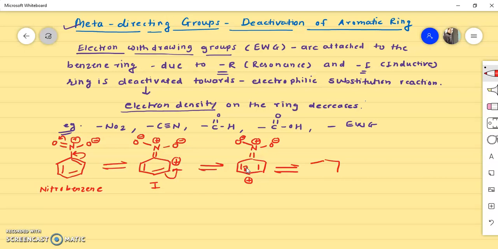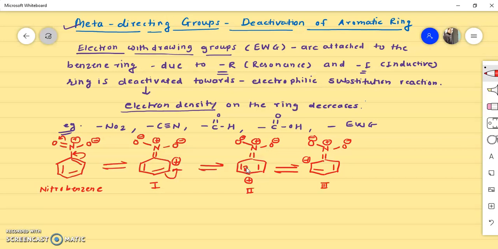In this way I can draw the resonating structures for this molecule. So here there is a positive charge and two double bonds, with N, O negative, O negative, nitrogen positive. This is the second resonating structure, and this is the third.